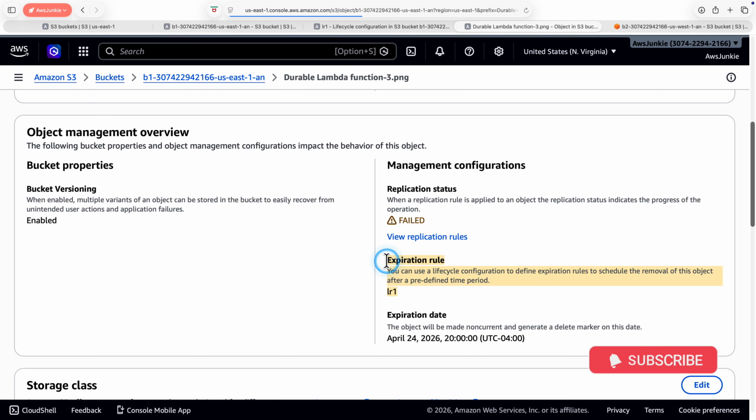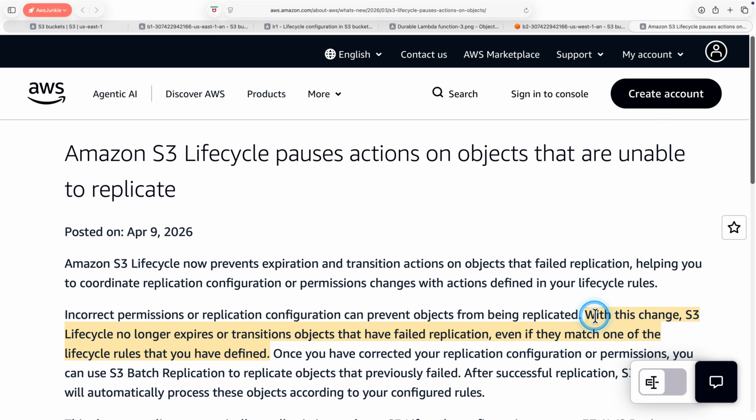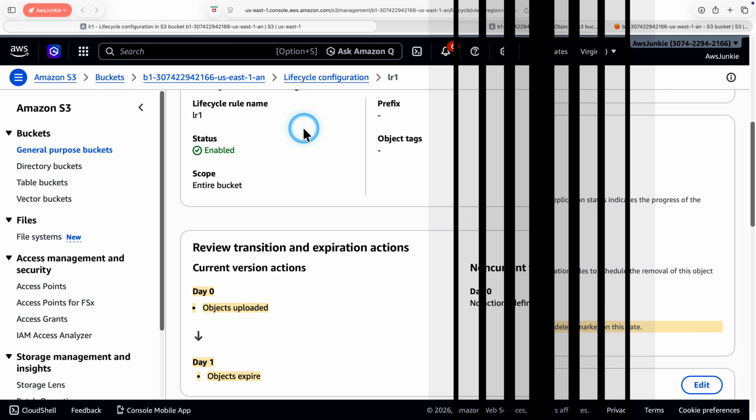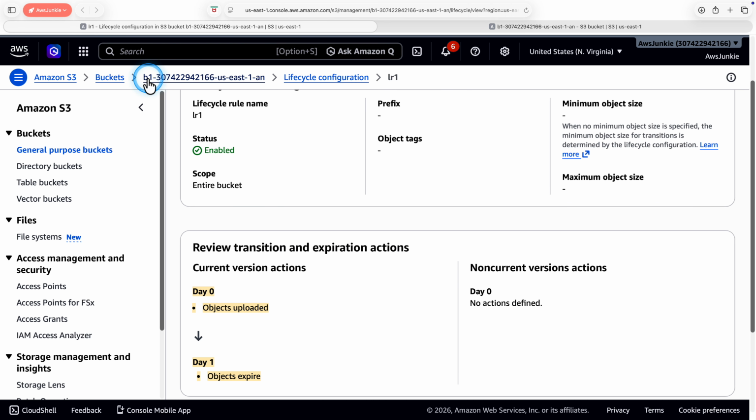It is showing the lifecycle rule and the expiration date. But with this change, S3 Lifecycle will not expire this object which failed replication. So I'll come back and verify after April 24th. The lifecycle rule configured for bucket B1 should expire all objects after 1 day.